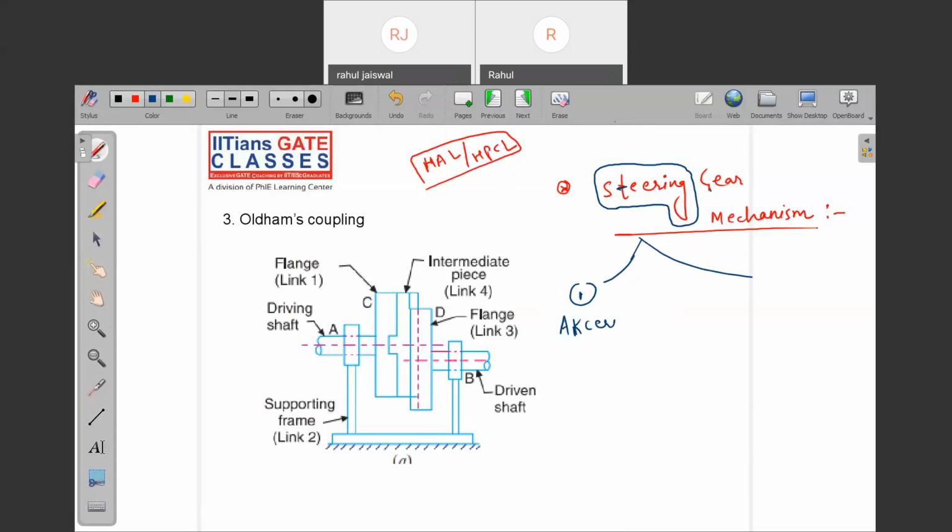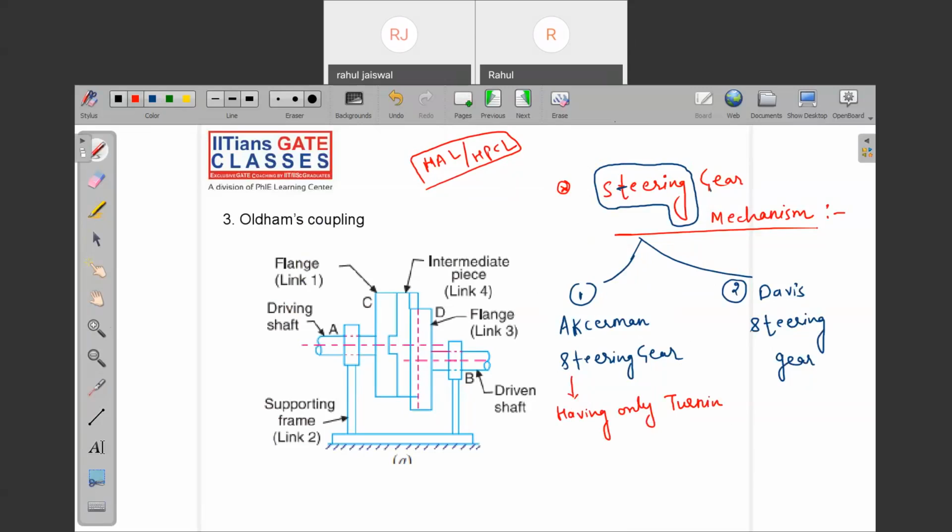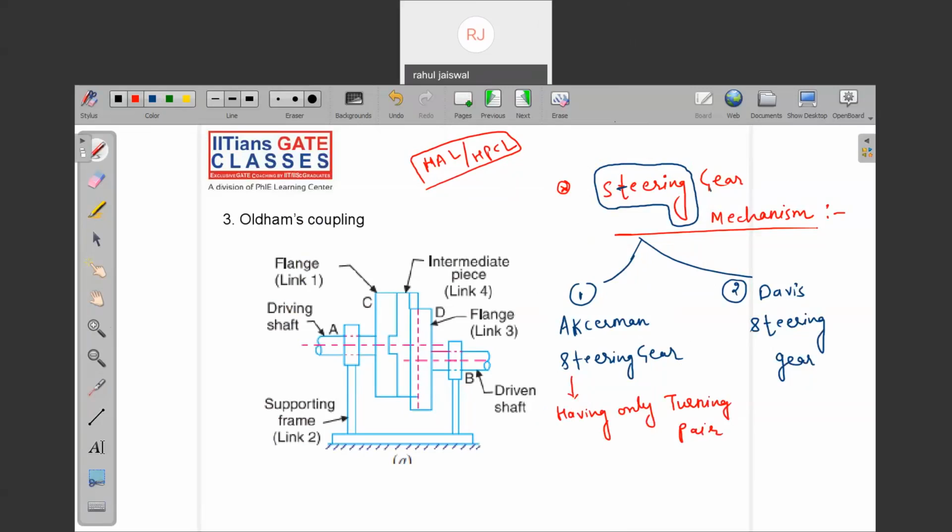Ackermann steering gear. Second, we have the Davis steering gear. What is the difference between the Ackermann and the Davis steering gear? Just note a few points. Ackermann steering gear has only turning pairs.